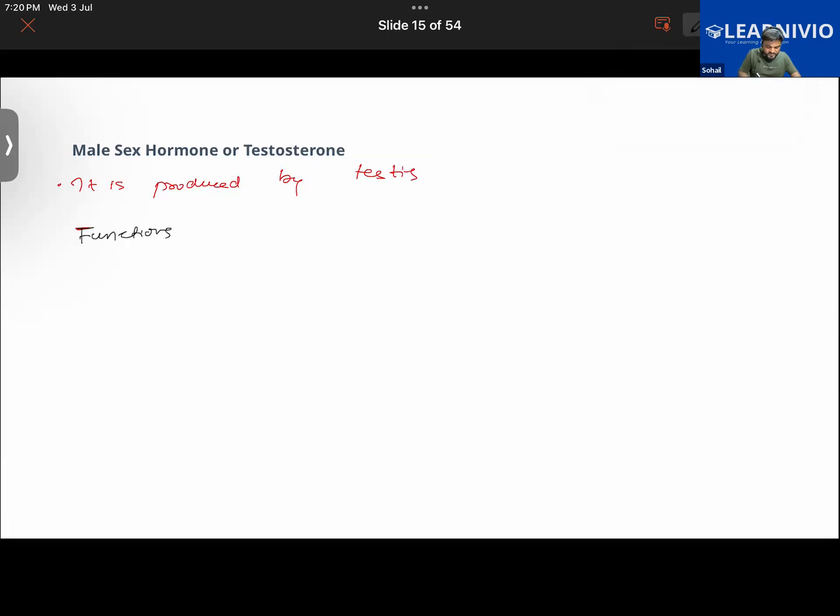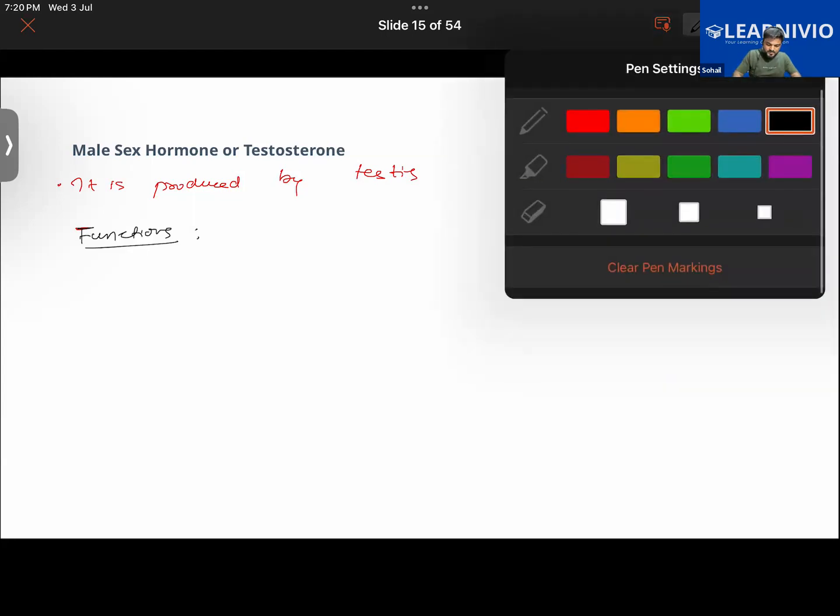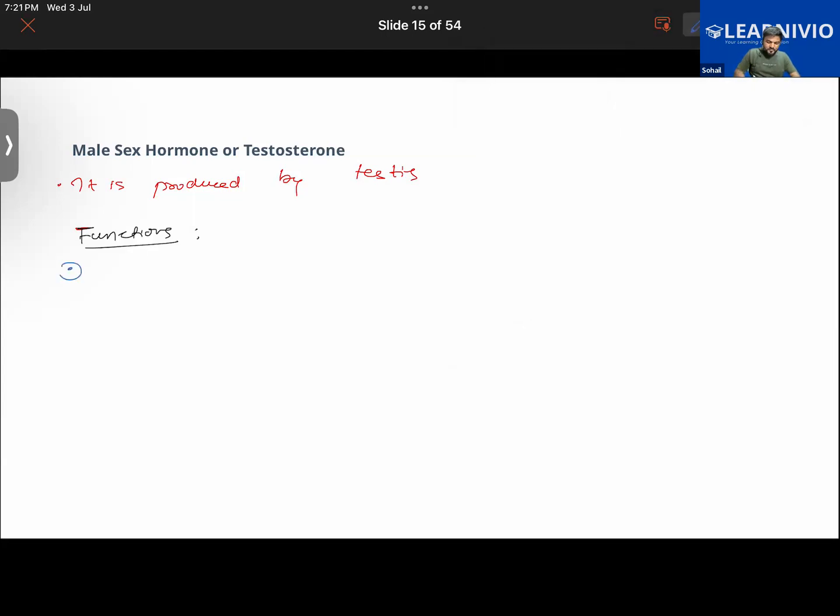What are the functions I told you? This is starting from Gauri. Mention some of the functions of testosterone. Anyone else then?